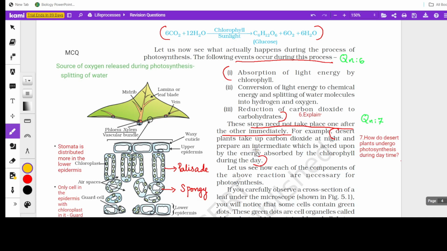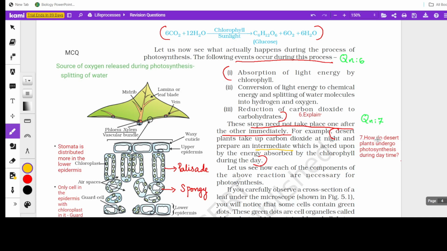So this word is the key word, okay? Prepare an intermediate means during daytime they cannot take carbon dioxide, so during night they take carbon dioxide, convert it to an intermediate, and once light is available they use this intermediate, convert it to the usable form and undergo photosynthesis. Hope that's clear.